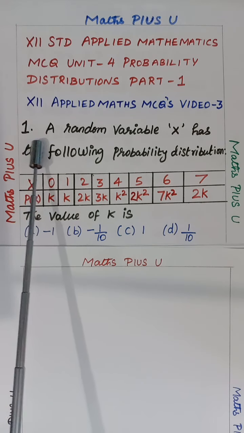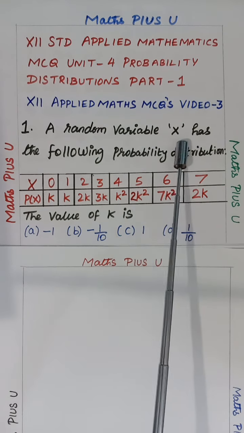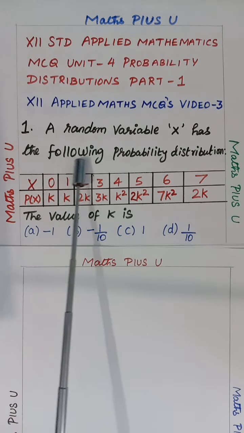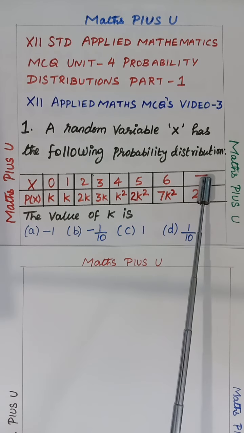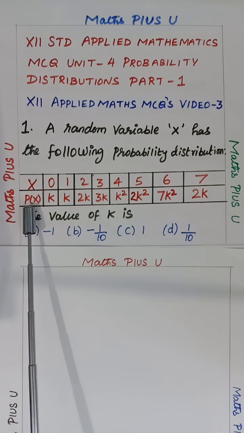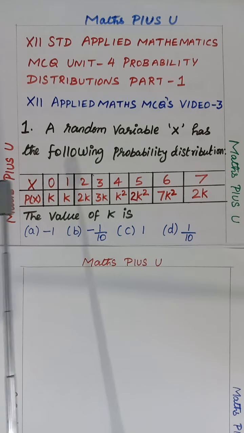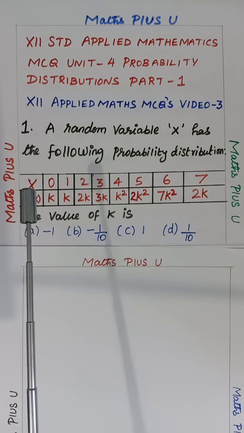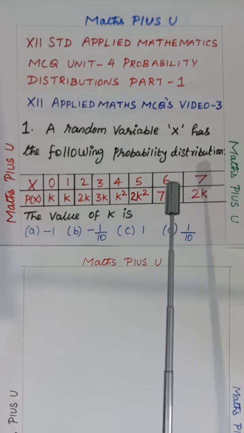First, question number 1. A random variable capital X has the following probability distribution. They are saying a random variable, randomly one variable, whatever you take.